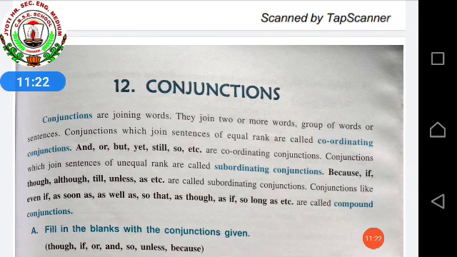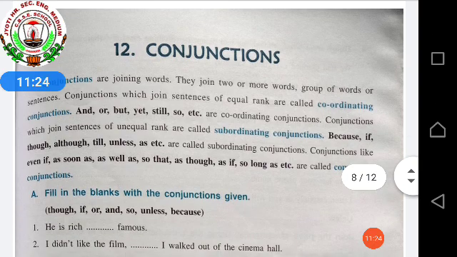Now we will see the book work. We'll read the book definitions also. Chapter 12, conjunctions. Conjunctions are joining words. They join two or more words, groups of words or sentences. Conjunctions which join sentences of equal rank are called coordinating conjunctions: and, or, but, yet, still, so, etc. are coordinating conjunctions. That's what I told you.